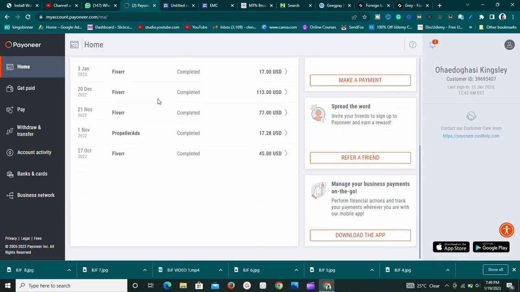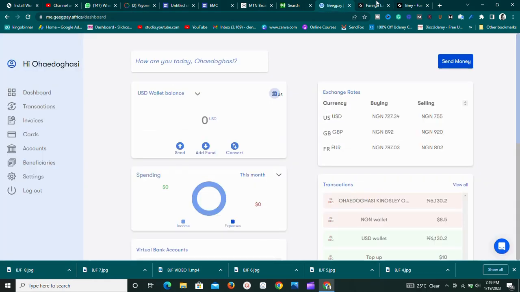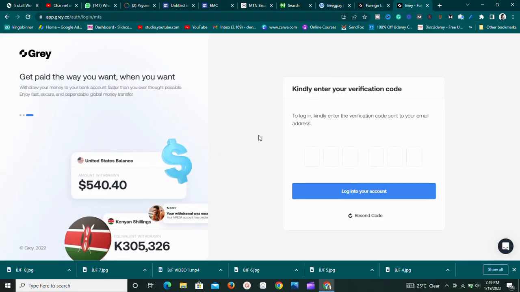If you want to get funds faster, you can buy funds from Nairaland. Make sure you join forums that are reputable, and be very careful to avoid being scammed. You can also check out Facebook or WhatsApp or wherever you have people. Ask them, they might have one or two to assist you. So guys, this is how you send out money from your Payoneer account into Geekpay.Africa or Grail.co in order to make more money.